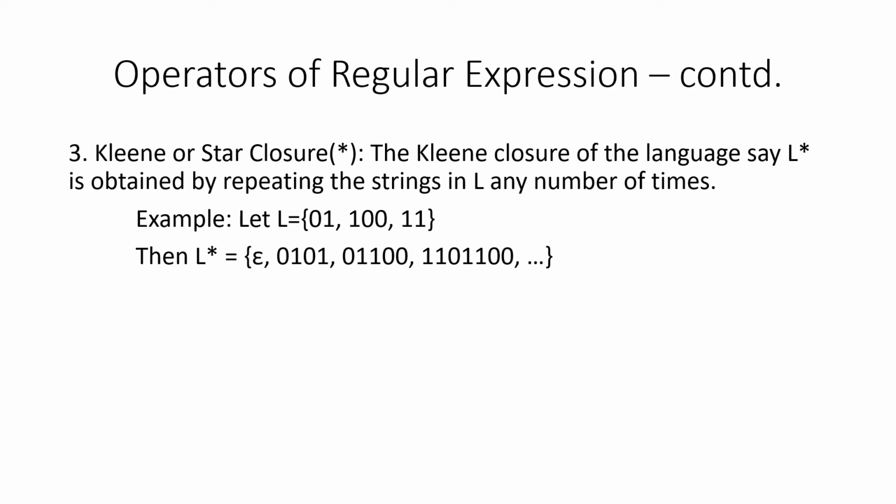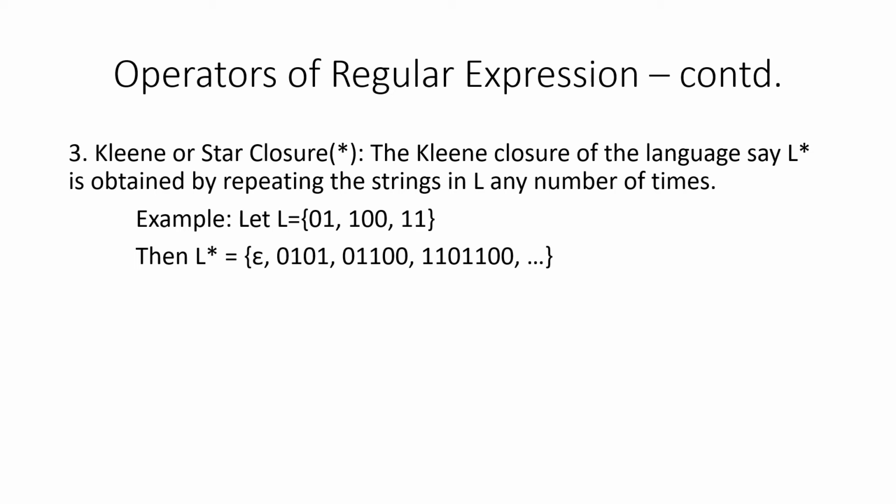So thus we have discussed the three operators. What are they? Union, concatenation and the closure operators. Whenever we have more than one operator, we will also have an operator precedence. In programming languages, we have operator precedence to resolve the ambiguity in evaluating an expression. Similarly, in regular expressions also we have operator precedence.